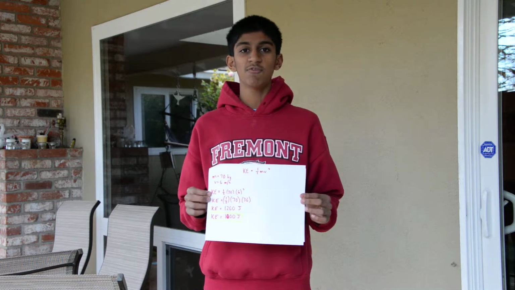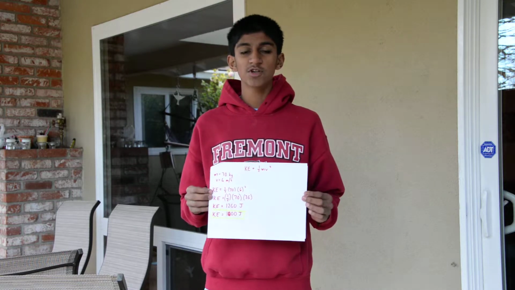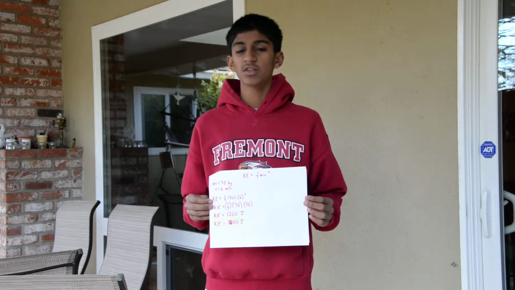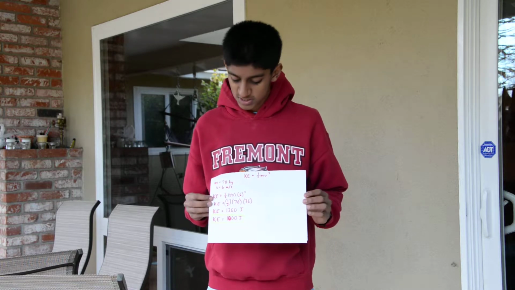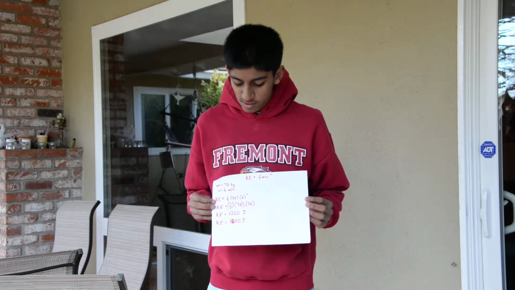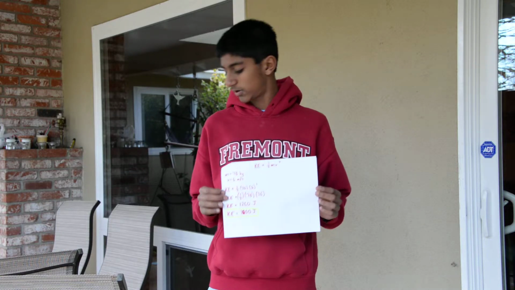The equation for kinetic energy is KE equals 1/2 mv squared, where m is the mass and v is the velocity. We know that the average mass of a person is 70 kilograms, and from sources online, we know that the average speed of a ping pong player is 6 meters per second when they're playing ping pong. So we can multiply these out, and we get that the kinetic energy is 1,260 joules, or 1,000 joules if we include significant figures.